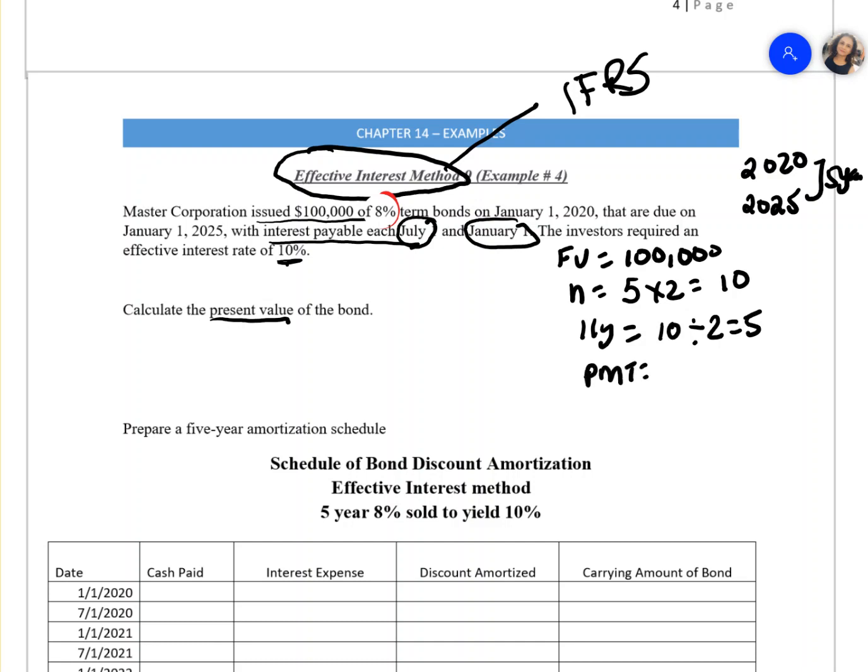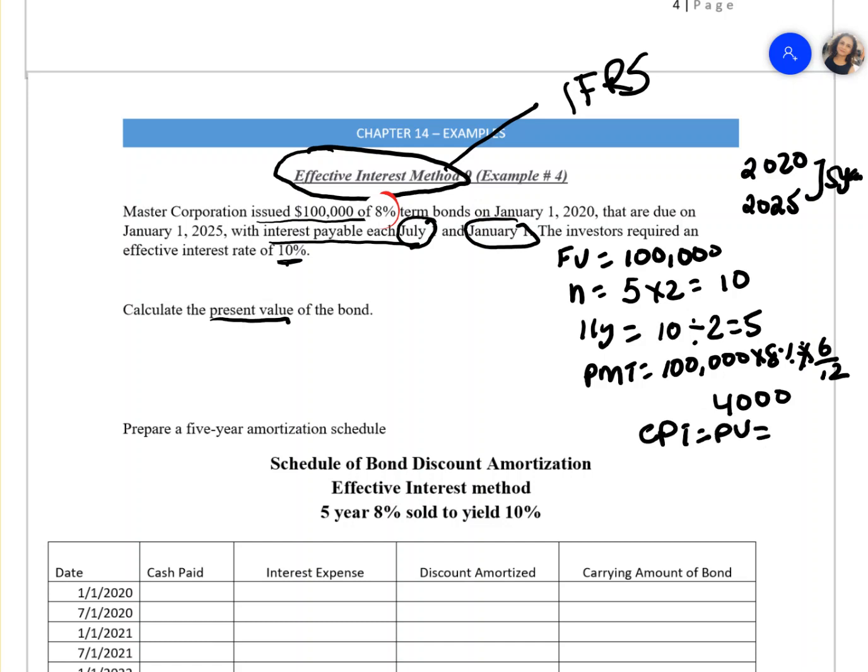Then we have a payment. Your payment is going to be 100,000 multiplied by the coupon rate. We know that there are two payments in a year, so times 6 divided by 12, or you can divide it by 2. So your payment will be 4,000. You're going to compute your present value.